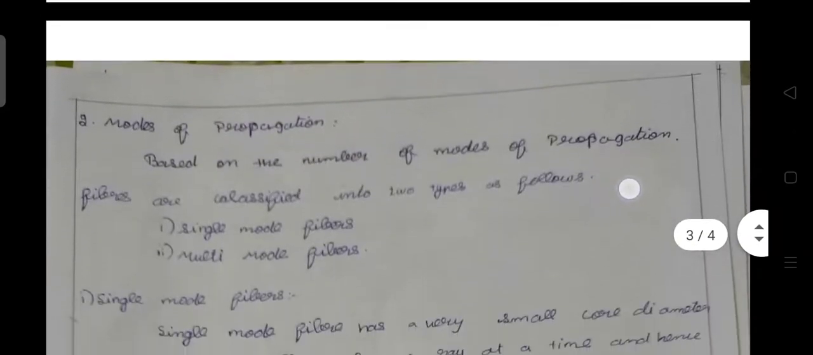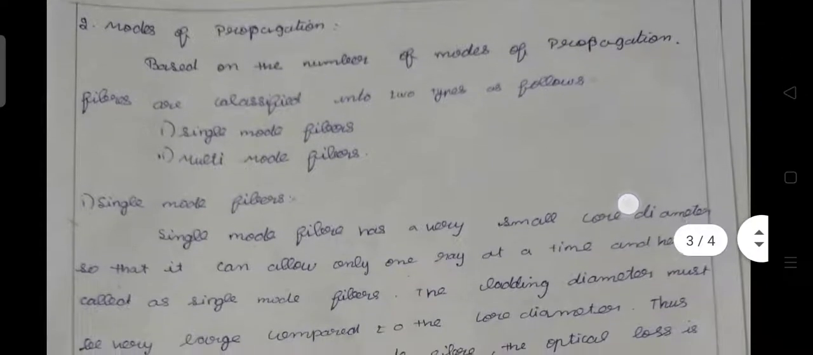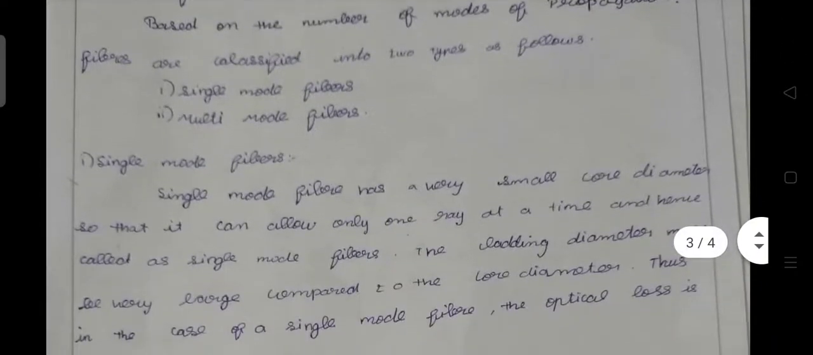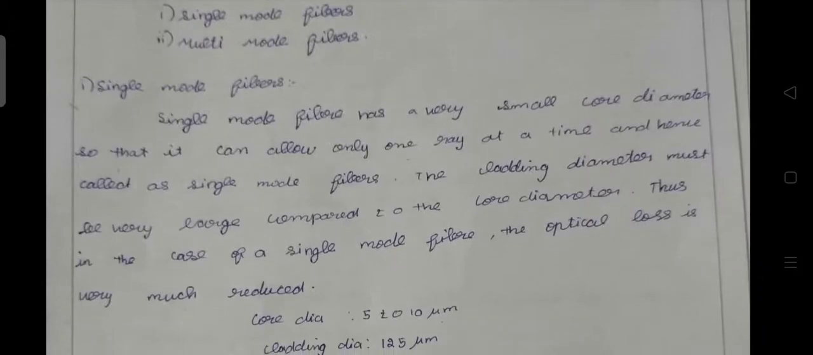Next one, mode of propagation. Based on the number of modes of propagation, fibers are classified into two types as follows: single mode fibers and multi mode fibers. Single mode fibers. A single mode fiber has a very small core diameter so that it can allow only one ray at a time, and hence it is called a single mode fiber.